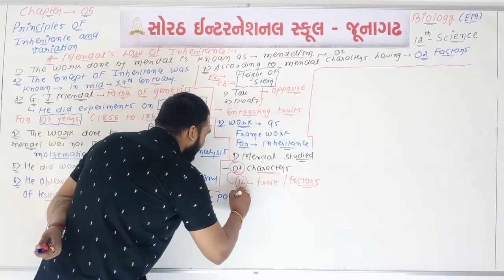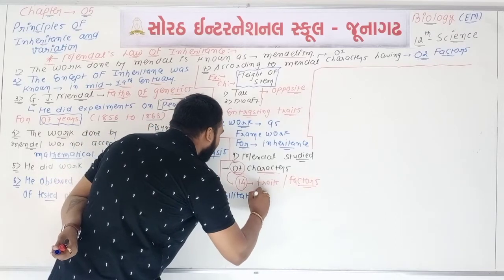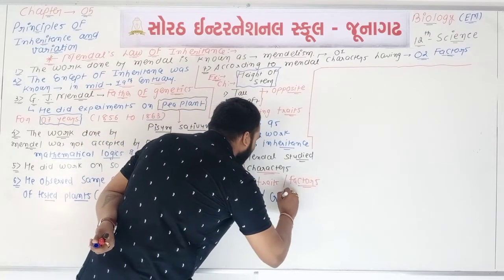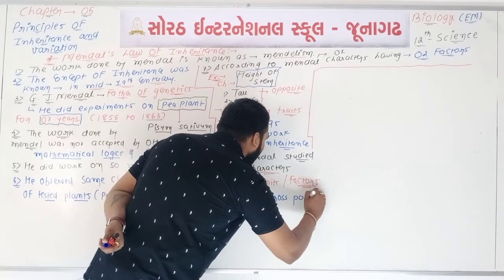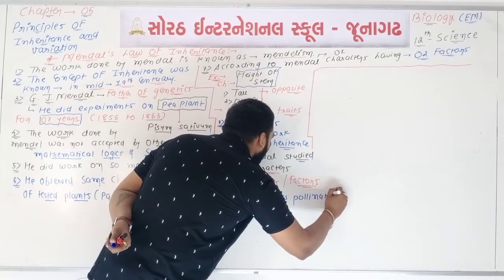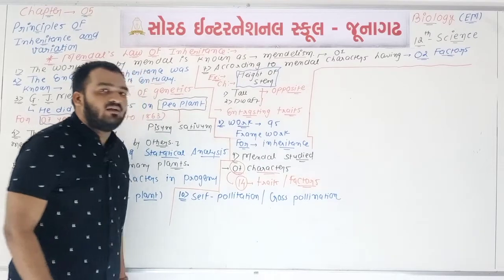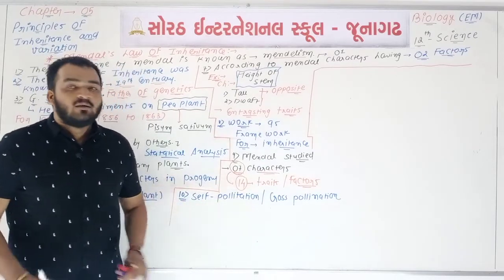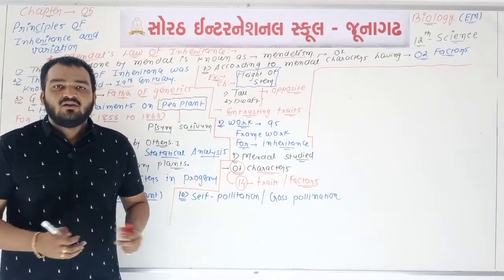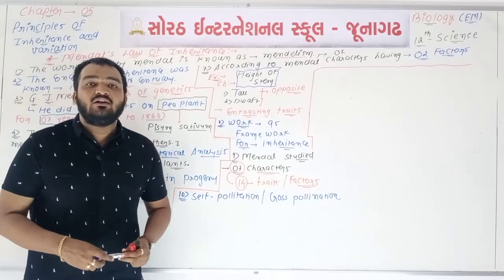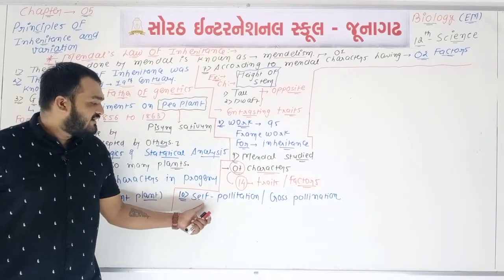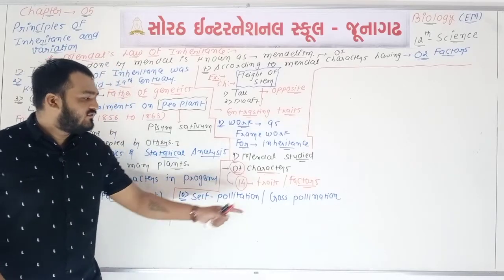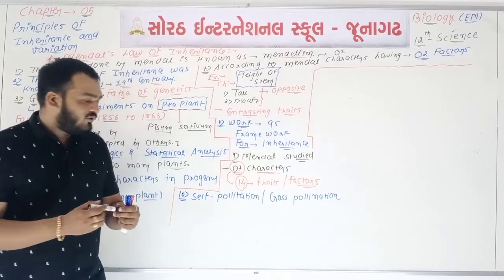If we talk about point number 10, we can say that Mendel did self-pollination, and also cross-pollination. You know that in sexual reproduction in flowering plants, the process of pollination is required. Without pollination, the zygote will not be formed. So Mendel did self-pollination as well as cross-pollination.